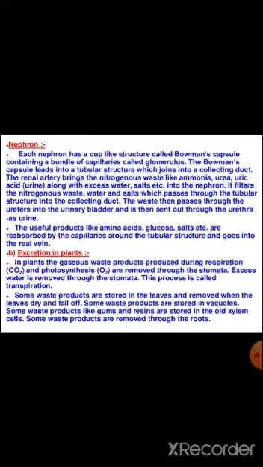It filters the nitrogenous waste, water and salts, which pass through the tubular structure into the collecting duct. The waste then passes through the ureters into the urinary bladder and is then sent out through the urethra as urine. The useful products like amino acids, glucose, salts, etc. are reabsorbed by the capillaries around the tubular structure and go into the renal vein.